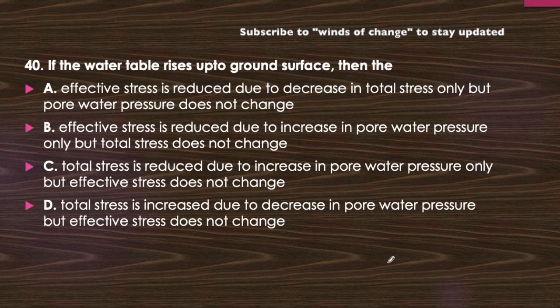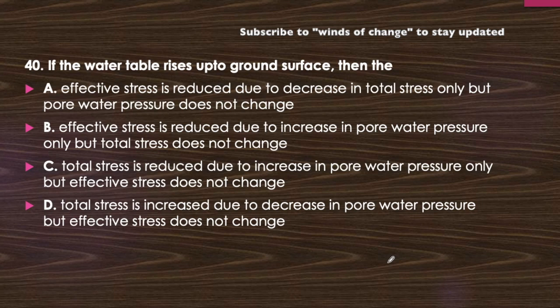The 40th question: if the water table rises up to the ground surface, what will happen? Effective stress is reduced due to decrease in total stress only, but pore water pressure does not change. Or effective stress is reduced due to increase in pore water pressure only, but total stress does not change.